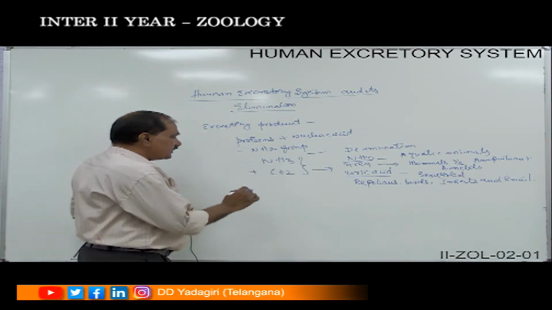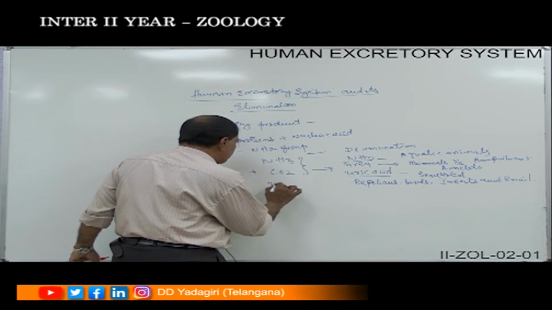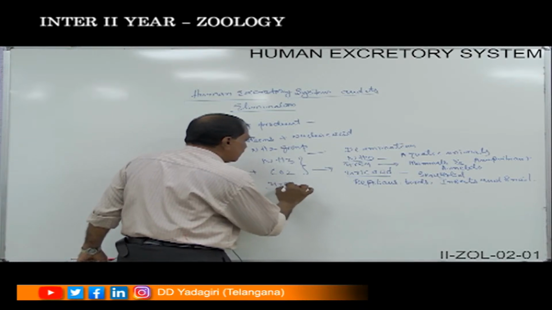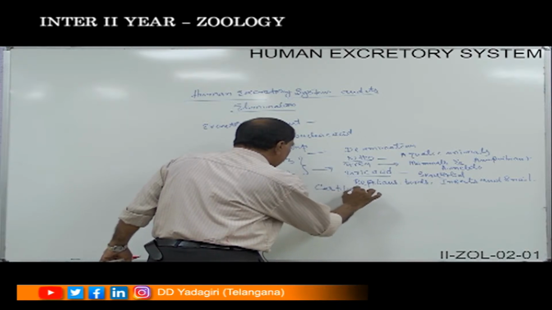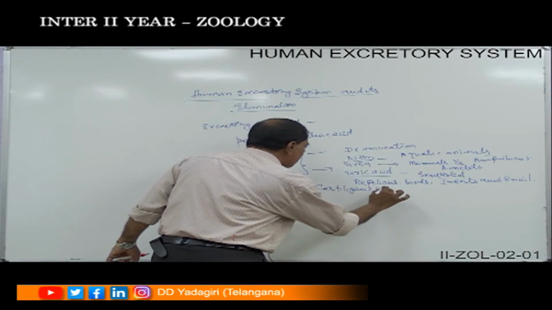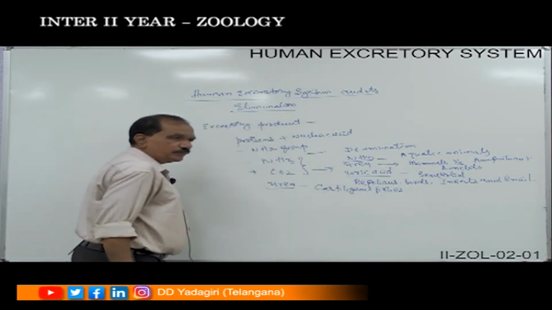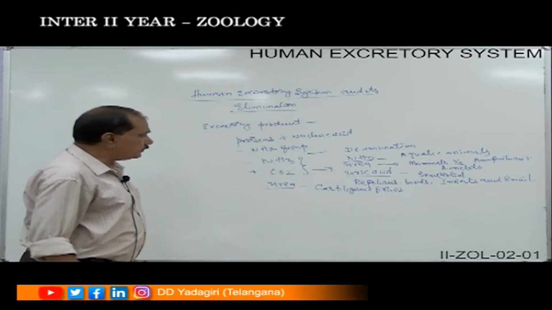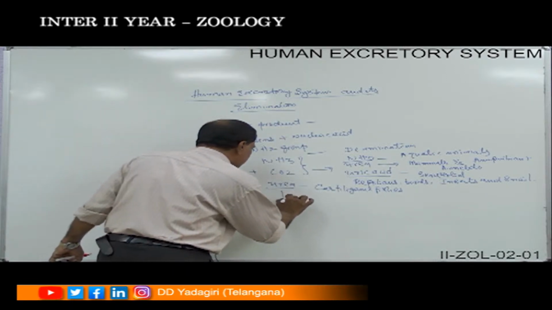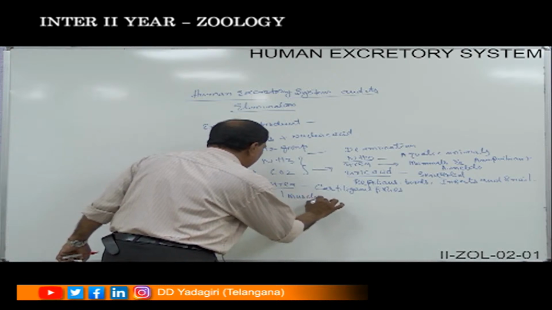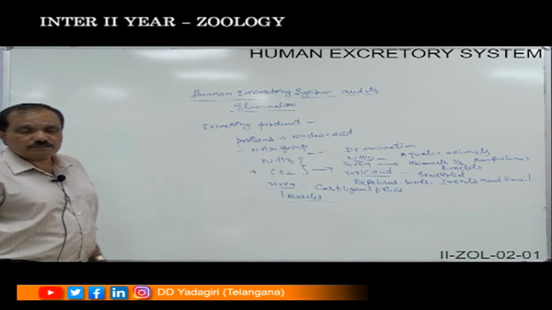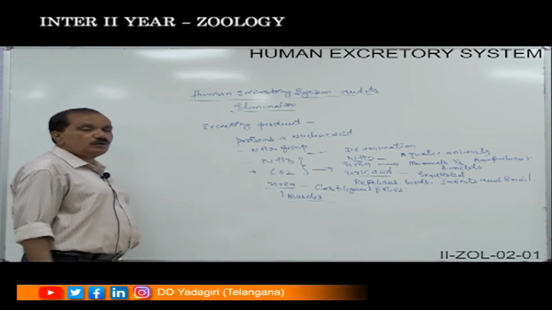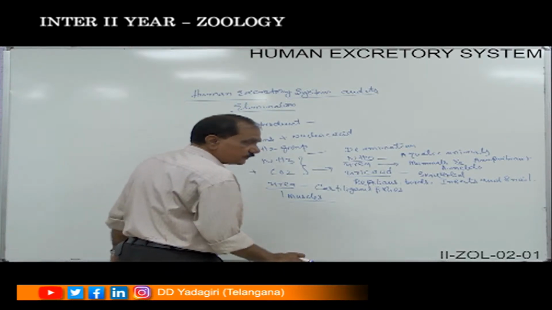Some of the fishes excrete the urea, particularly the cartilaginous fishes. They excrete the urea, and they also keep the urea in their muscles. When they keep the urea in their muscles, the proteins of the muscle will undergo damage.